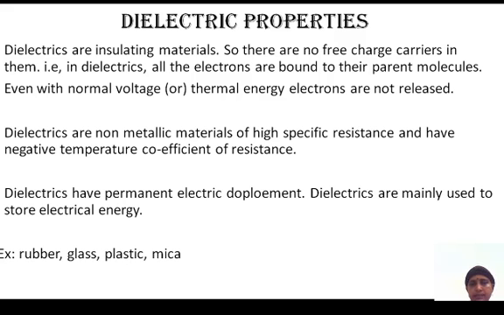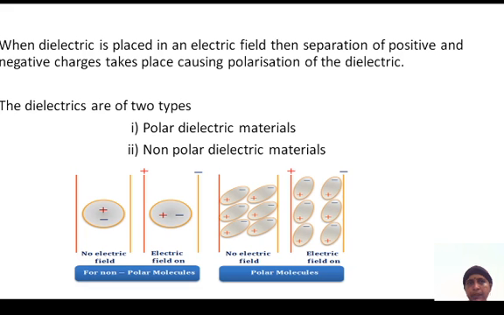Examples of dielectrics are rubber, glass, plastic, mica. So, dielectrics are insulating materials without field because there are no free charge carriers in them. When a dielectric is placed in an electric field, then separation of positive and negative charges takes place, causing polarization of the dielectric.